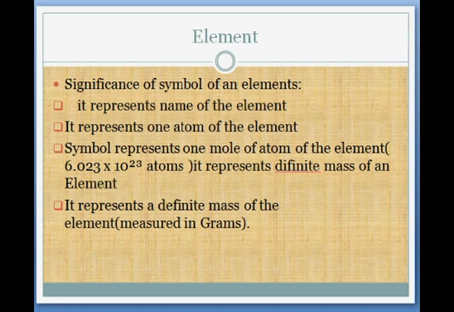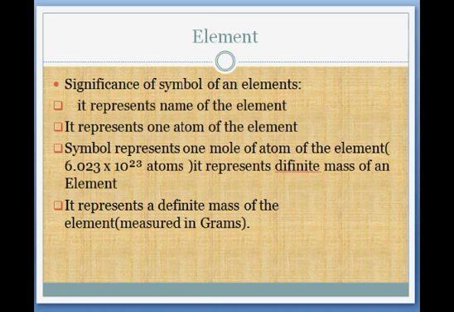So what is the significance of why we write symbols? What is the significance of symbols of elements? Yes, it represents the name of the element. It represents one atom of the element, this is very important. The symbol represents 1 mole of atoms of the element, that is 6.023 into 10 to the power 23 atoms.